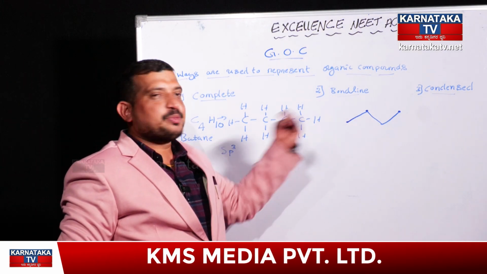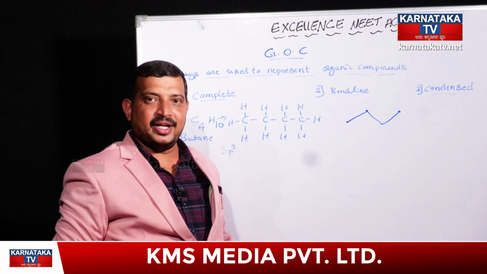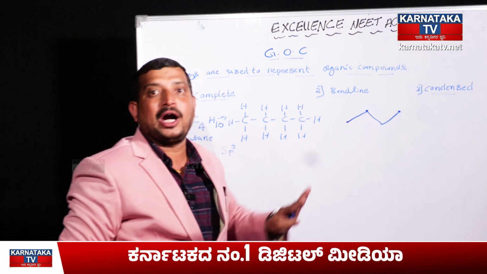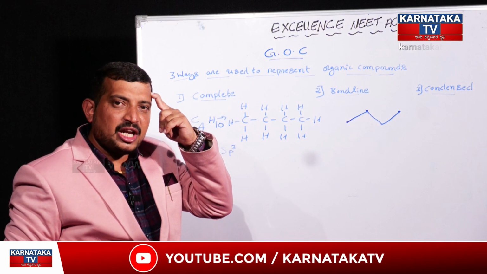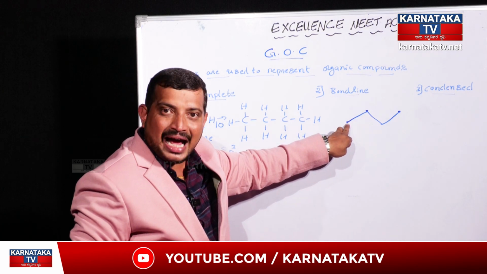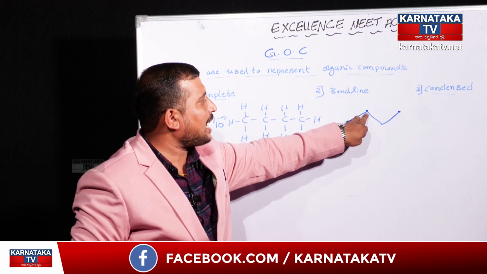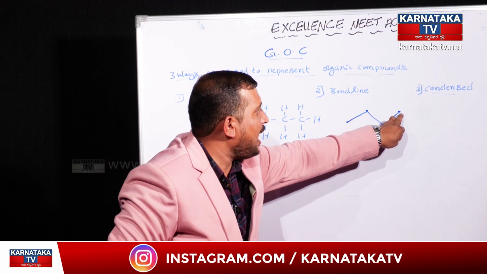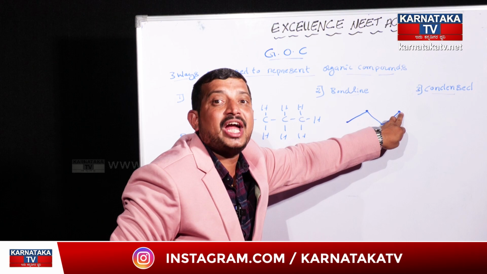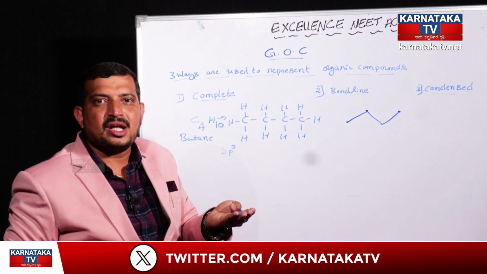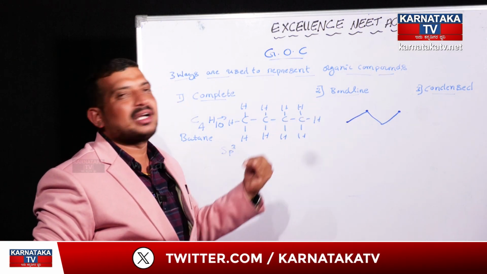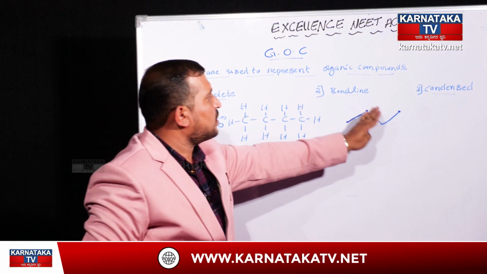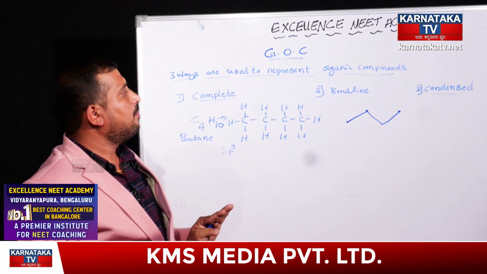Most of the students like this particular structure, but meanwhile they forget which hydrogen atoms are present at these particular points. We should keep in mind that this carbon atom will have 3 hydrogen atoms, this carbon atom will have 2 hydrogen atoms, this carbon atom will have 2 hydrogen atoms, and this carbon atom will have 3 hydrogen atoms. This is the basic structure from where I start the bond line representation. Only those 4 points are more than enough to represent a bond line representation.